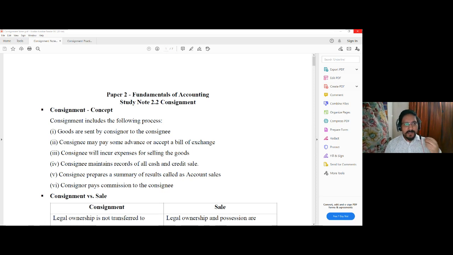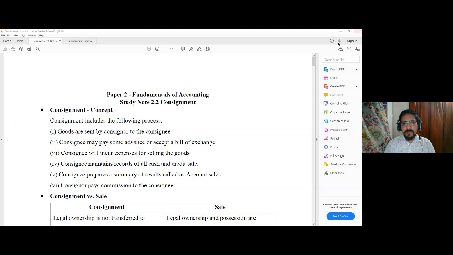So in that sense, consignment will simply require you to make a minimum amount of investment, send the goods to the consignee, ask the consignee to sell the goods, incur certain expenses, and remit the rest of the amount to you after deducting his commission and expenses incurred by him. So in that way, consignment is a better way of selling goods, specifically in some other market where you do not have such a strong base, or where you are not playing as the main player. You are just going to access that market as an extension activity of the business. So in that way, consignment is better.